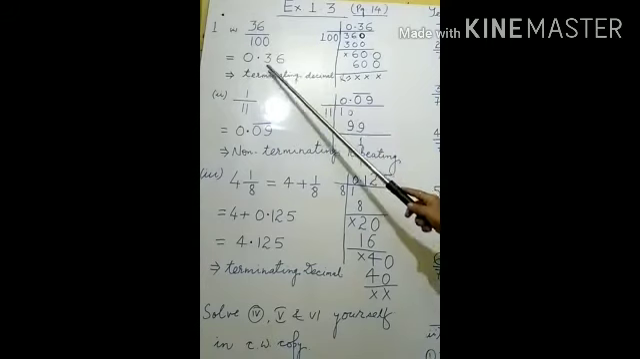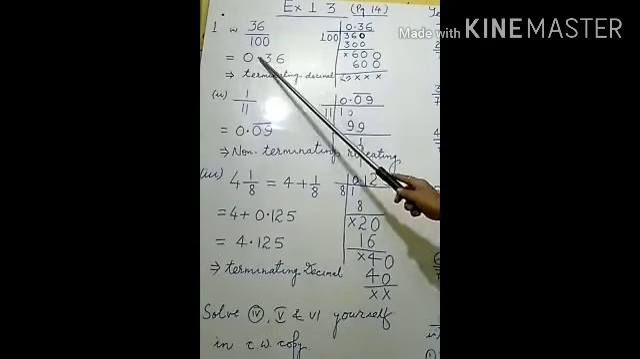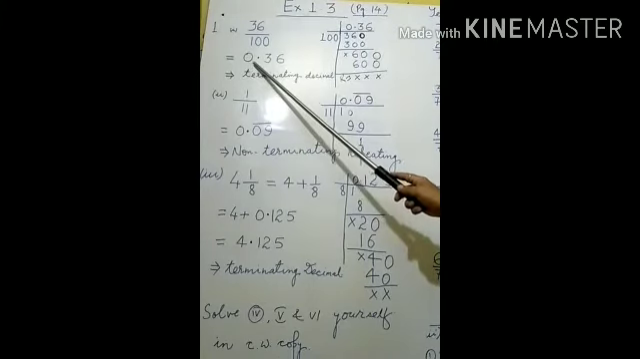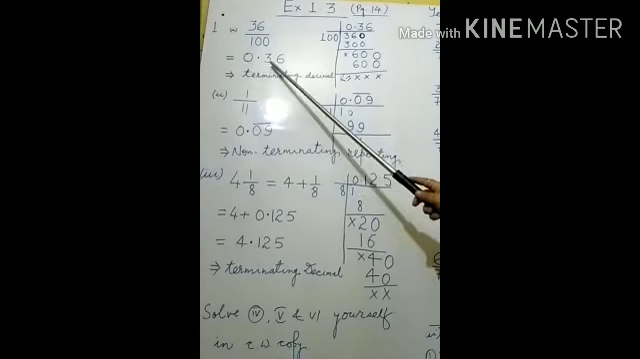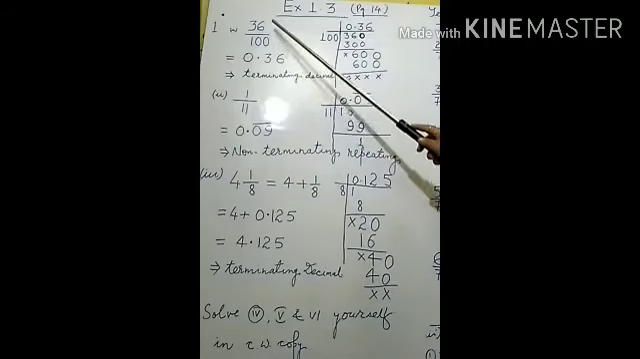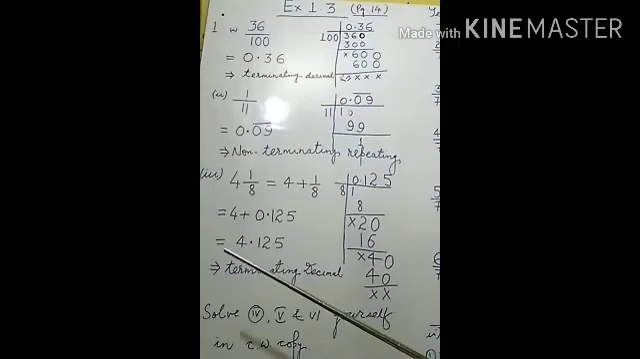It is 0.36, and before the point, if no number is there, so ultimately what to do? We have to put 0 there. So this becomes 0.36. Since here 100 is given, if 36 upon 10 is there, what to do?